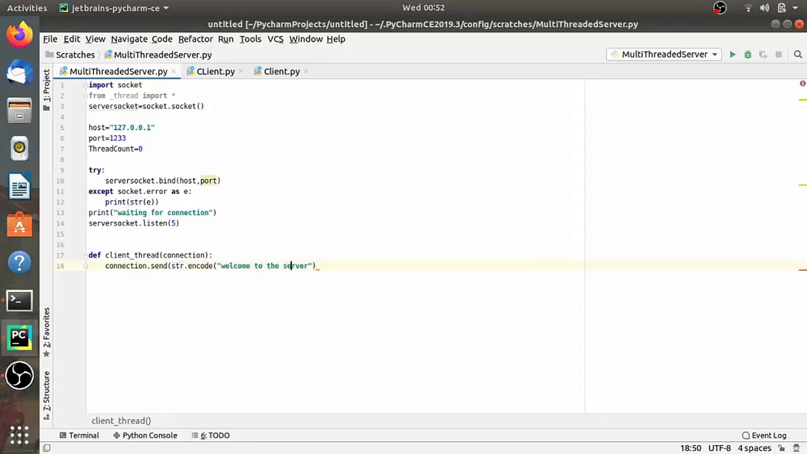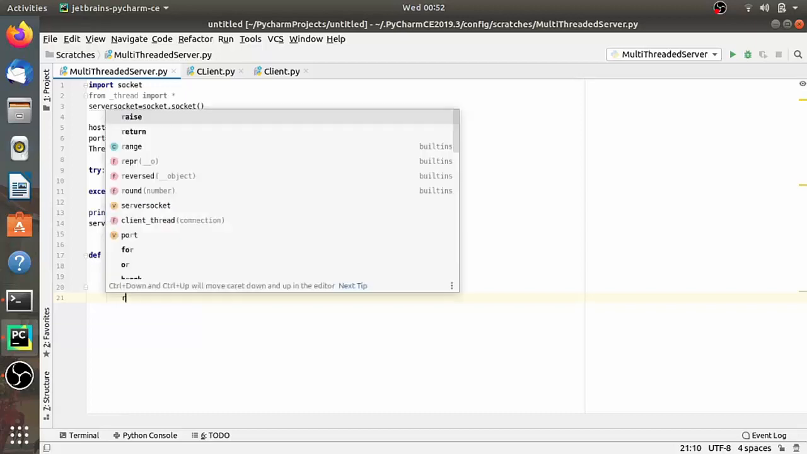Now let's start an infinite loop. In that infinite loop we are going to receive data from a client. So data is equal to connection dot recv method. Here I am passing 2048. This is the maximum bytes which it can receive.